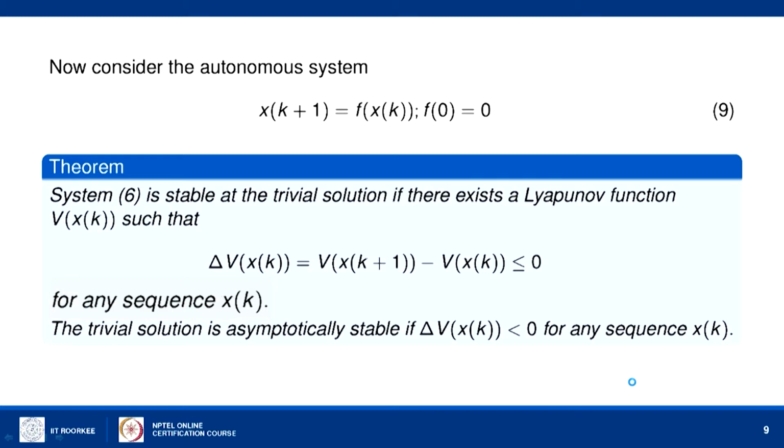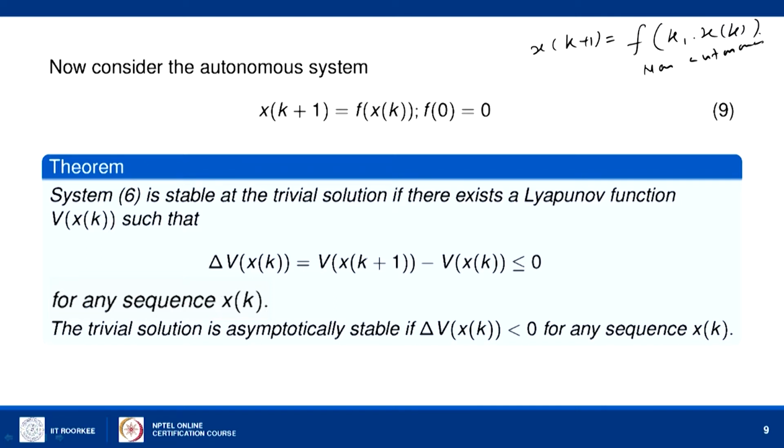see the result on the stability of the autonomous system. So, if we consider x of k plus 1 is a nonlinear function of k and x of k, then it is called a time varying system, that is, a non-autonomous system.